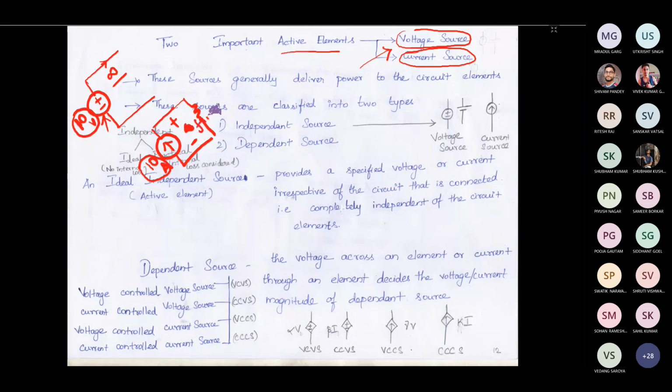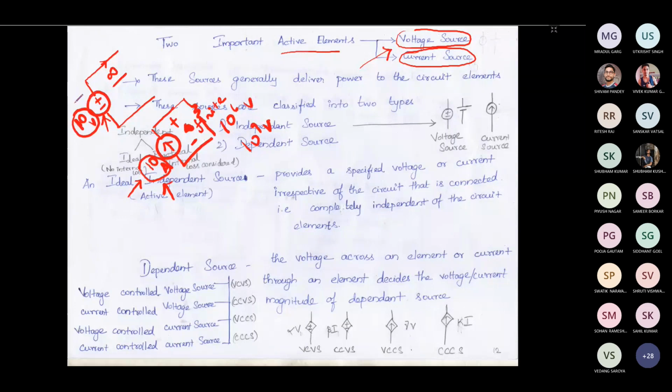At that finite voltage, this current source can supply 10 ampere. It can be 10 to the power of 6, 10 to the power of 8, 10 to the power of 9, whatever the voltage may be, but this current source can supply a maximum of 10 ampere.